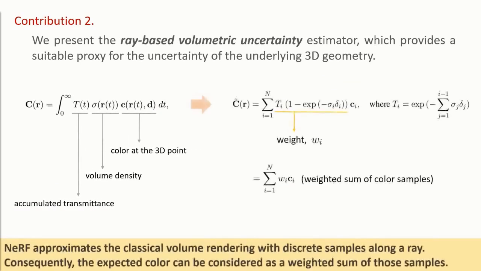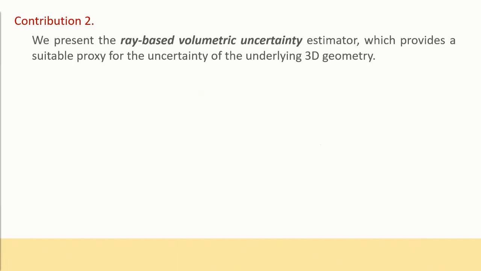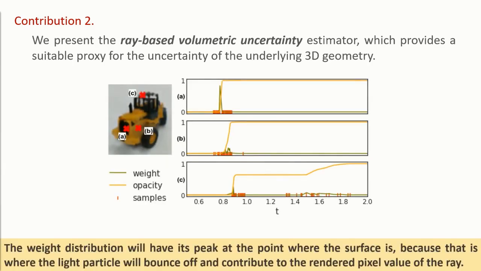NeRF approximates the classical volume rendering with discrete samples along a ray. Consequently, the expected color can be considered as a weighted sum of those samples. The weight distribution will have its peak at the point where the surface is, because that is where the light particle will bounce off and contribute to the rendered pixel value of this ray.